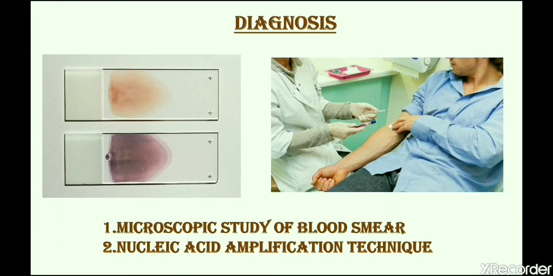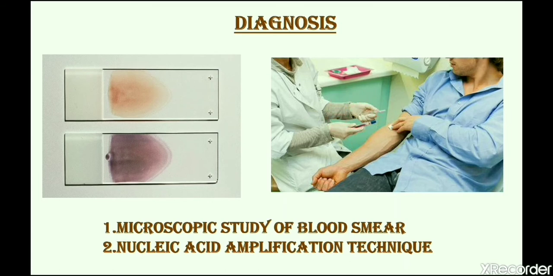Now, diagnosis and treatment. Diagnosis of malaria can be done in two different ways. The first one is microscopic study of blood smear, and the second one is nucleic acid amplification technique.